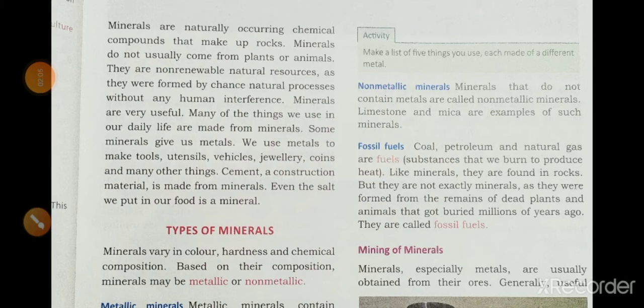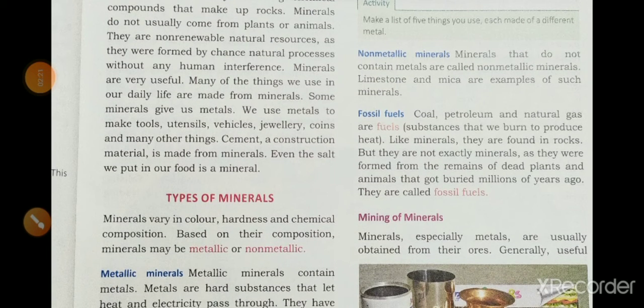What is a mineral? Minerals are naturally occurring chemical compounds, and they are non-renewable natural resources that can be reproduced only by nature. They are very useful in our daily life.